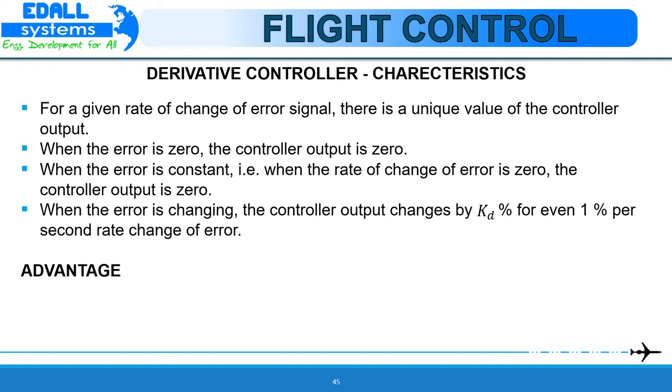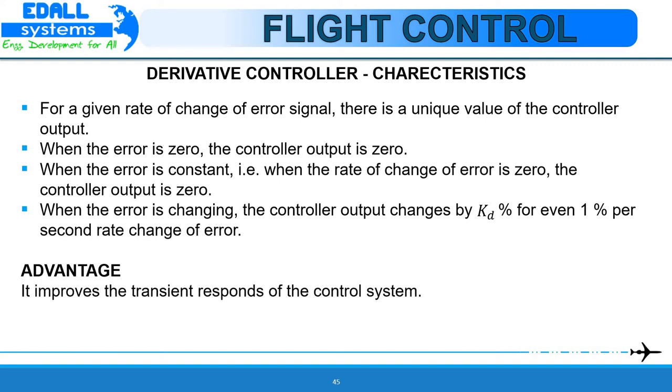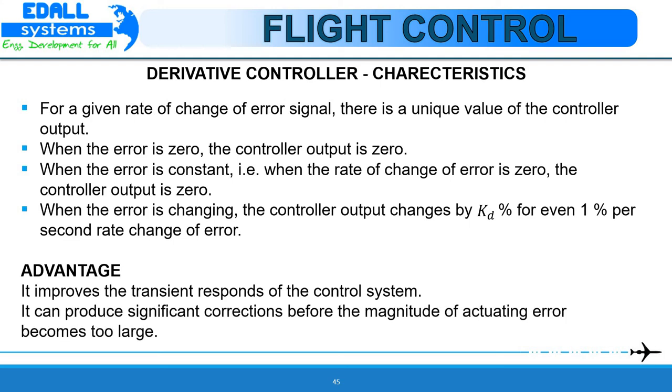The advantage of derivative action is that it responds to the rate of change of error and can produce a significant correction before the magnitude of the actuating error becomes too large. It improves the transient response of the control system.